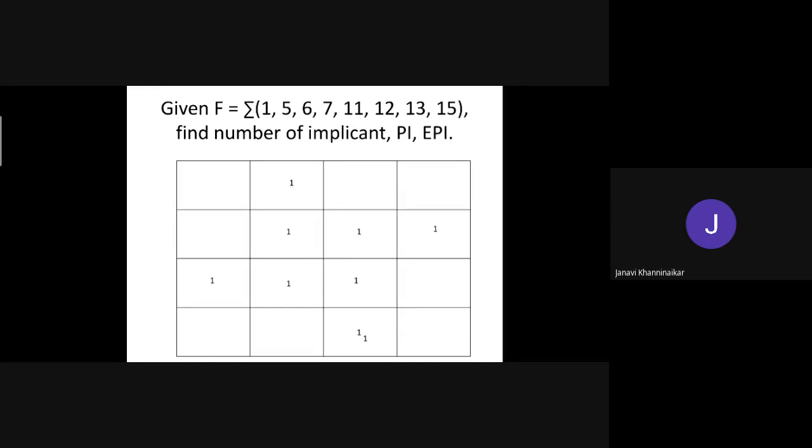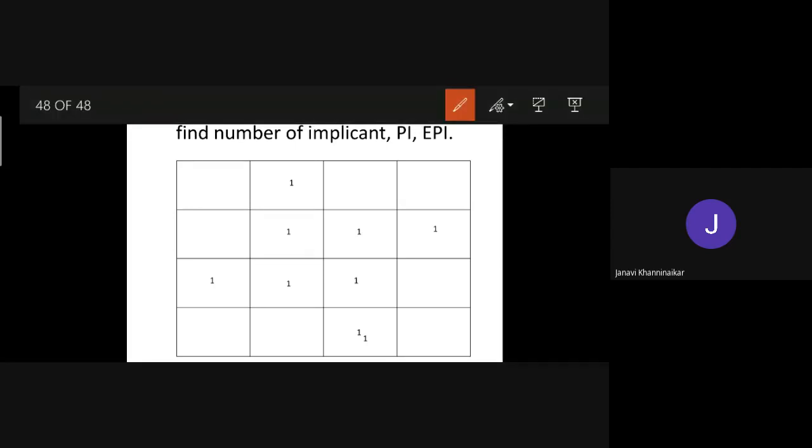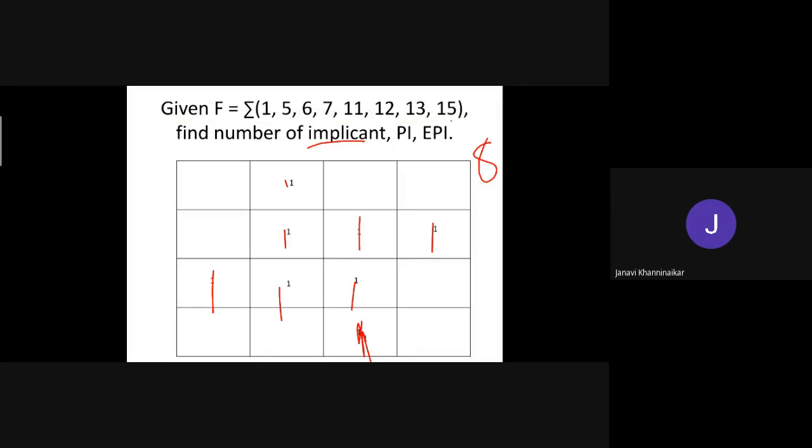How many literals here? 1, 2, ... 7, 8. So the number of implicants becomes 8. Finding the implicants is not a problem. Understood up till here? What is the number of implicants? Yes, ma'am.